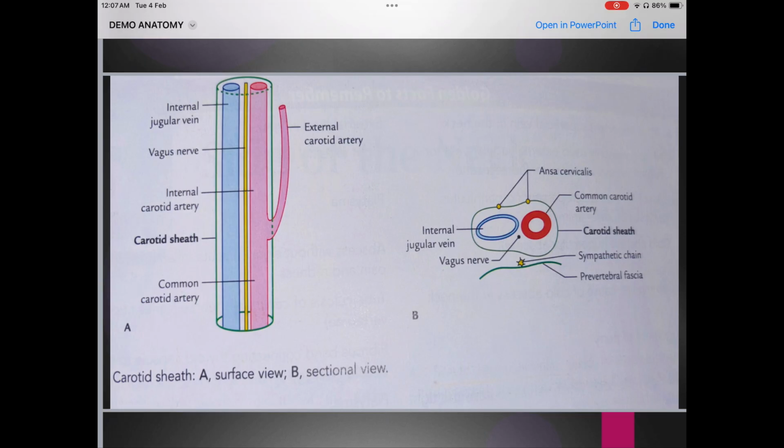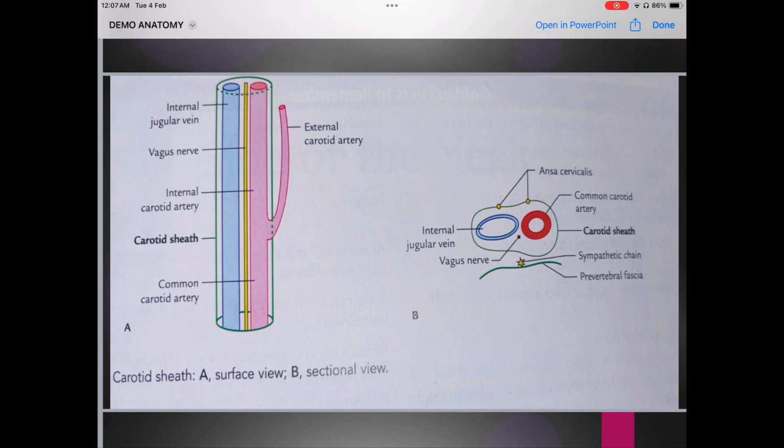This green color outline is the carotid sheath, in a sectional view. Inside it, the red circular structure is the common carotid artery, and this blue circular structure is the internal jugular vein. The black dot in it is the vagus nerve, and the two yellow dots on the boundary of the carotid sheath are the ansa cervicalis.